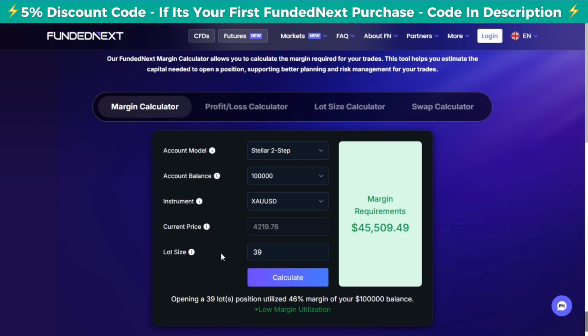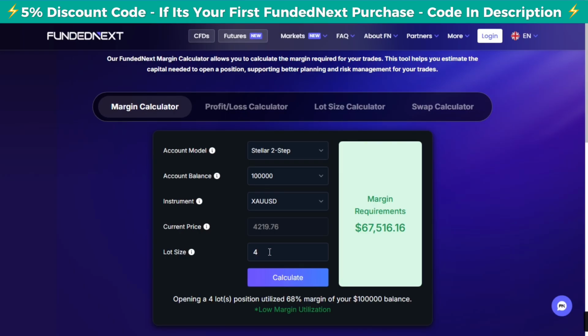So now here, let's take an example that I want to enter a gold trade with 4 lot size. So just enter 4 lot size on my two-step account, which has a 100K balance. Now here, I'm just going to calculate this. Now you can see that this here is green. And my margin utilization is 68%, which is good. I haven't crossed the 70% line.